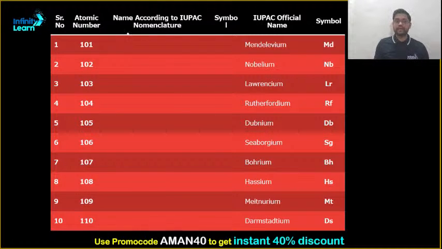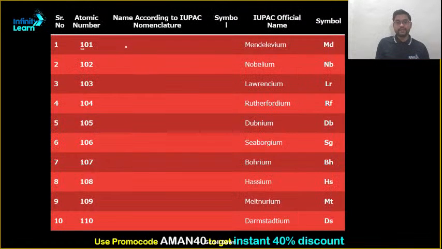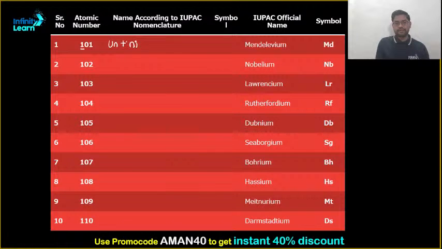So, name according to IUPAC. Let's see 1. If you see, 1 is what? Un. Plus 0 will be nil.